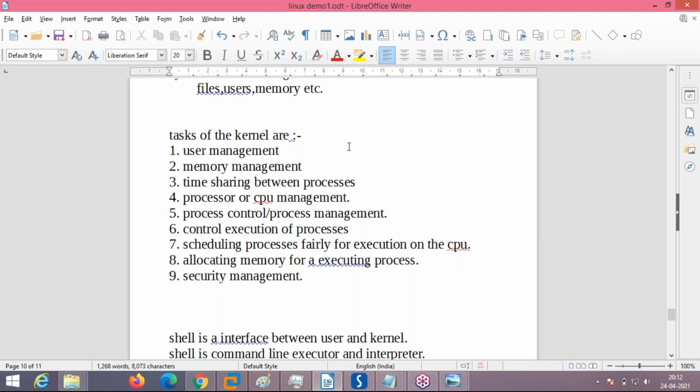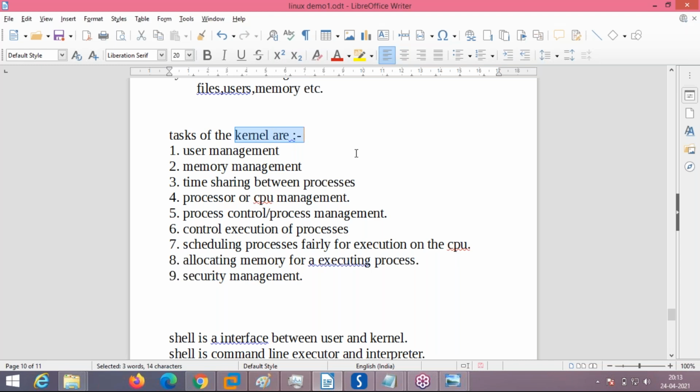Whenever he executes the search command, a process is created for the search process ID, and memory is allocated. After the memory, everything is allocated. The process is queued. Queued means it has to be allocated to the CPU for execution: which has to be executed, how much time it has to be executed, how much CPU time has to be allocated to this process. Everything will be taken care of by the kernel.